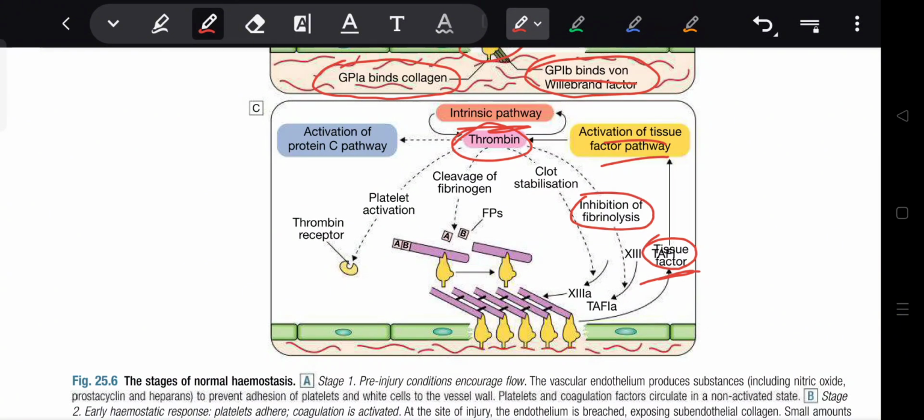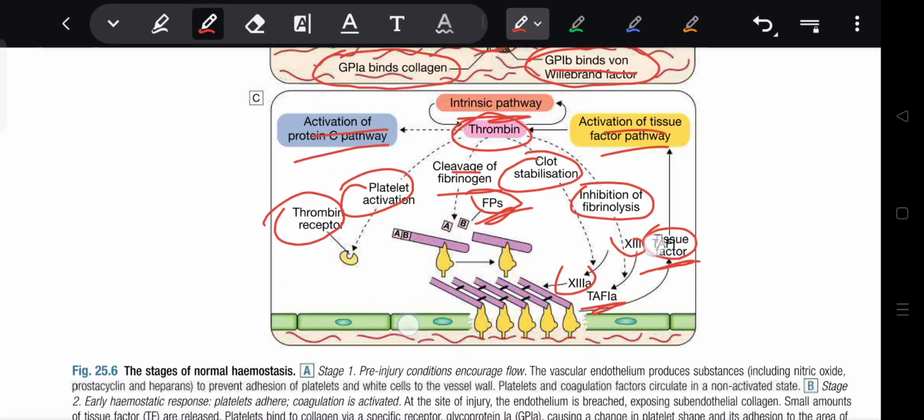Then it activates factor 1a and factor 8. Thrombin: clot stabilization, cleaves fibrinogen proteins, thrombin receptor, platelet activator, and thrombin receptor activates the protein C pathway.